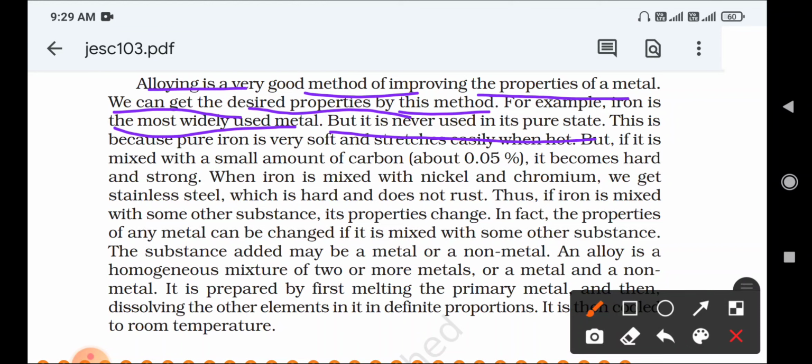Why is iron not used in its pure state? This is because pure iron is very soft and stretches easily when hot.